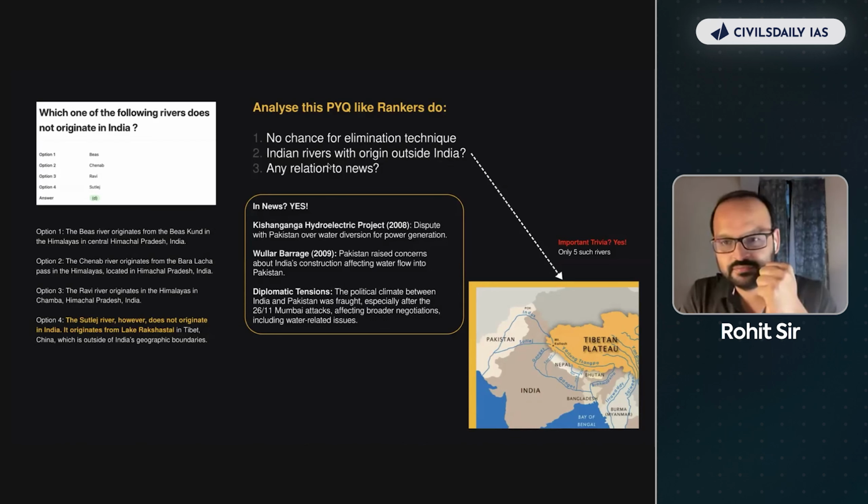या तो you would have read this in the news multiple times over. So किशन गंगा हाइड्रोइलेक्ट्रिक प्रोजेक्ट 2008 में it was in the news. Baglihar 2009 में it was in the news. There were diplomatic tensions after the 26/11 attack. So these rivers were somewhere in the news. ठीक है. या फिर you are studying from notes where such things are highlighted to you very, very carefully. That boss, there are only 5 such rivers which have an outside-India origin. So at least usko yaad kar lo. These are like interesting trivia across different subjects which you should remember. Or over the time of your preparation, it will stay in your mind if they're positioned or talked to you in that way.